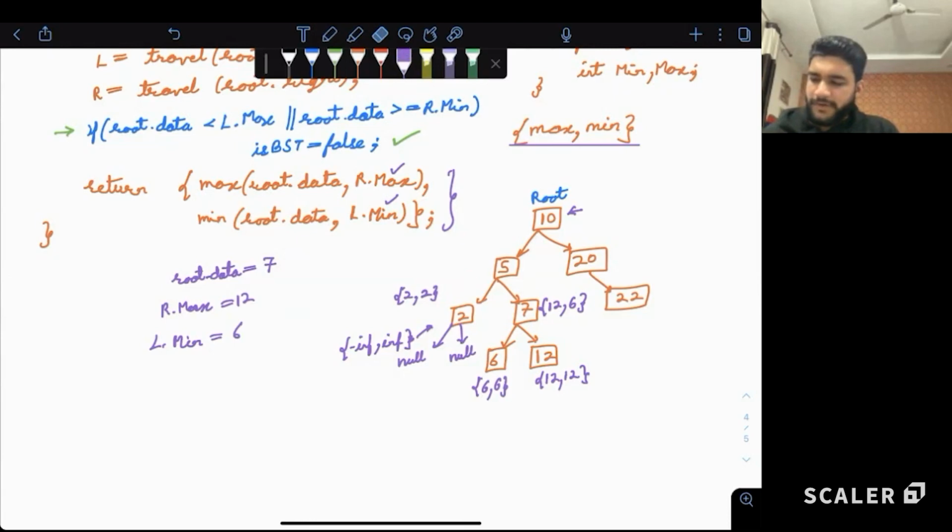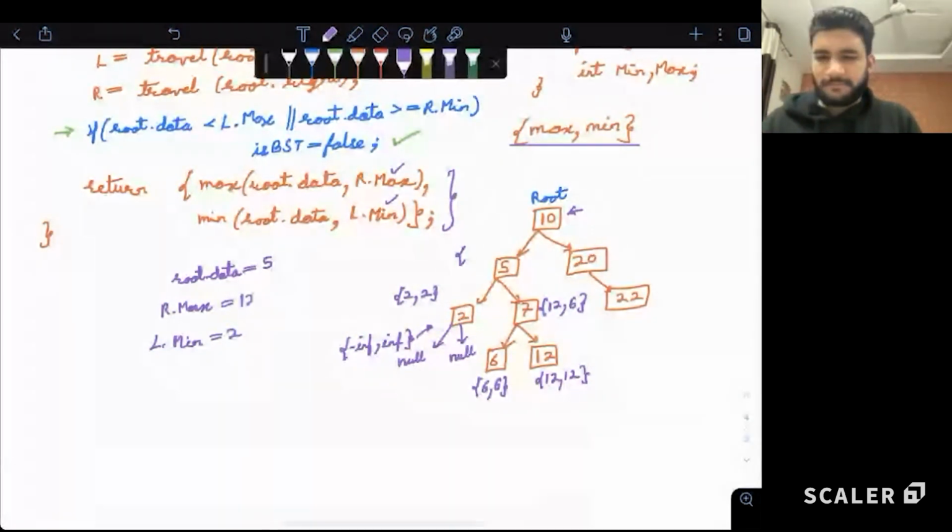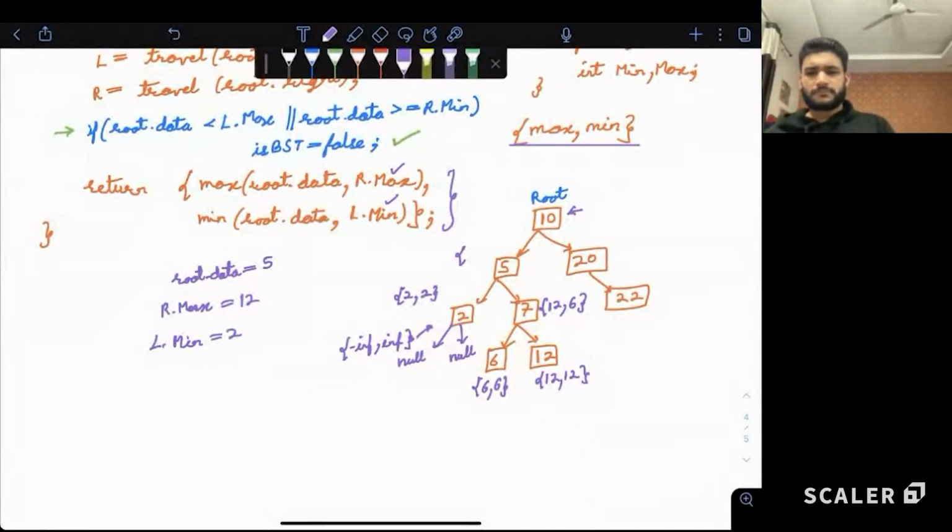Now we have to calculate for 5. For 5, root data is 5. The left subtree's minimum is 2. The right subtree's maximum is 12. Correct? So what to do? Maximum is 12, minimum is 2. Correct? Now we'll go to the right side tree, 20.